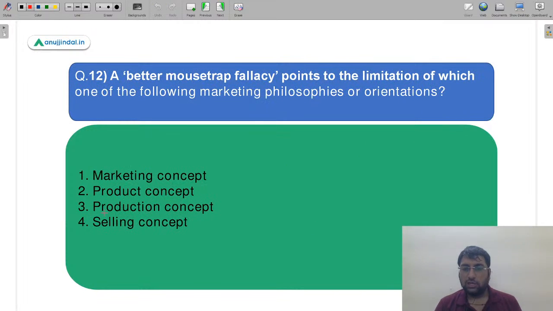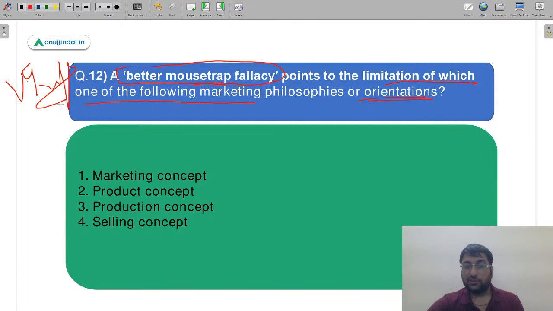Let's move to the 12th question now. 12th question देखते हैं, slightly conceptual question coming from marketing. A better mousetrap fallacy. I do not know whether you have read this fallacy or not. A better mousetrap fallacy points to the limitation of which one of the following marketing philosophies or orientations? कौन सी मार्केटिंग फिलॉसफी की तरफ इंडिकेट करता है बेटर माउसट्रैप फैलेसी? Very, very important question from your topic of marketing. पहले भी पूछा गया है. So let me see whether you are aware about this particular fallacy or not.